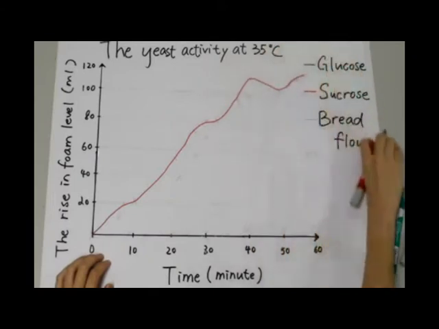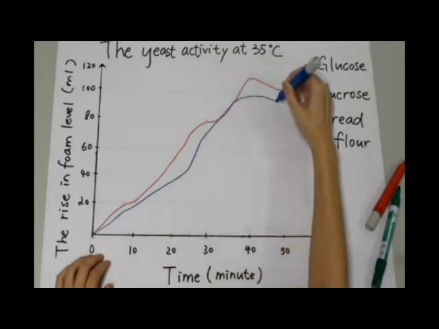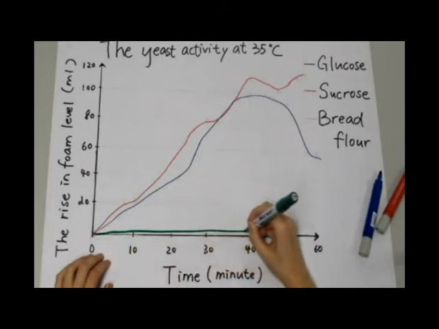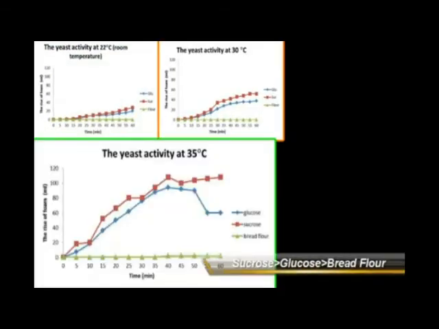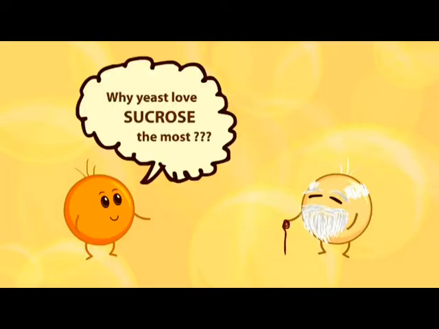The trend of foam rise using glucose was similar to that of sucrose, while bread flour gave no significant change throughout the experiment. Here are the 5 graphs representing room temperature, 30, 35, 40, and 45 degrees Celsius.